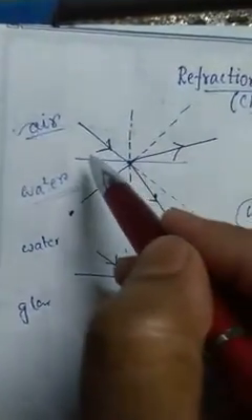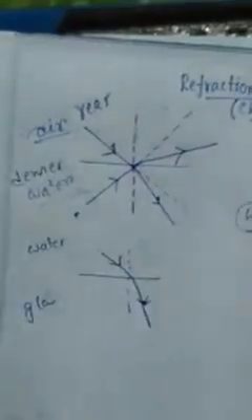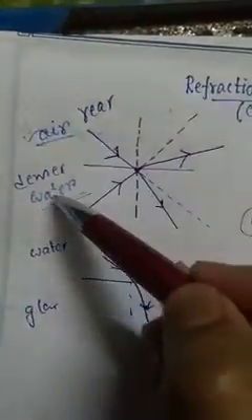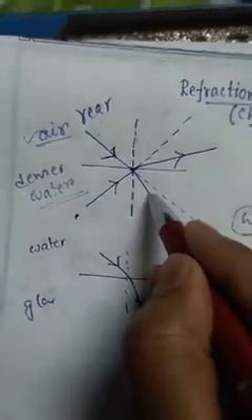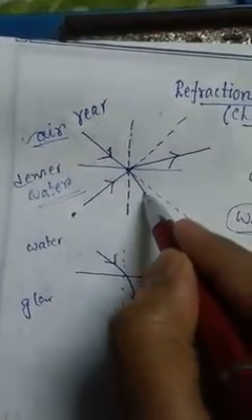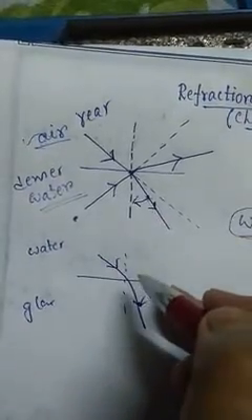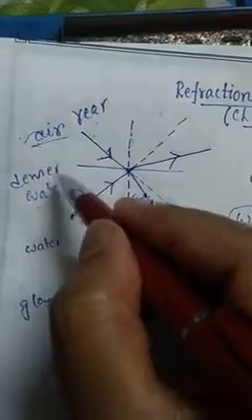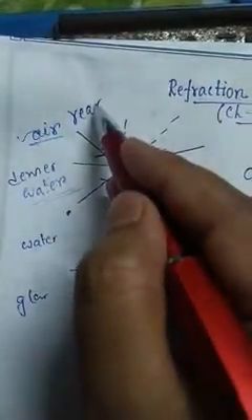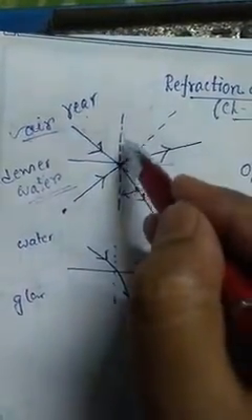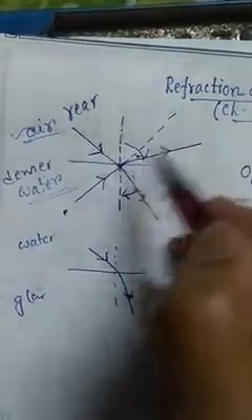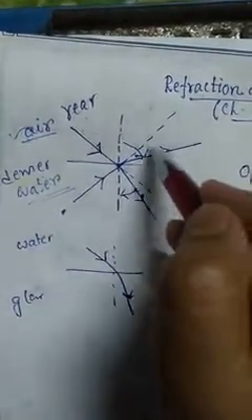When light is coming from the rarer to the denser medium, mind it, rarer to denser, the refracted ray always comes close to the normal. And when the light ray passes from the denser to the rarer medium, it always goes away from the normal.